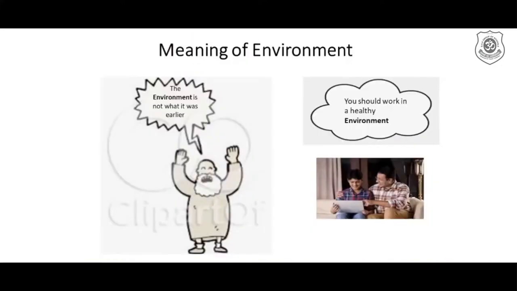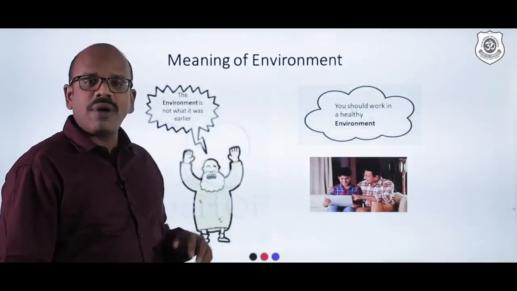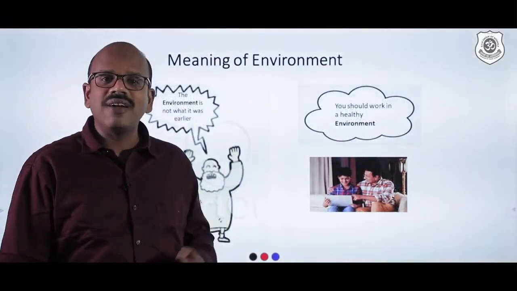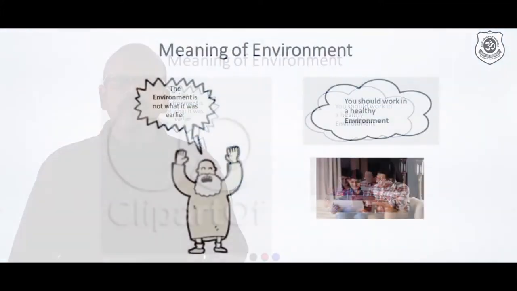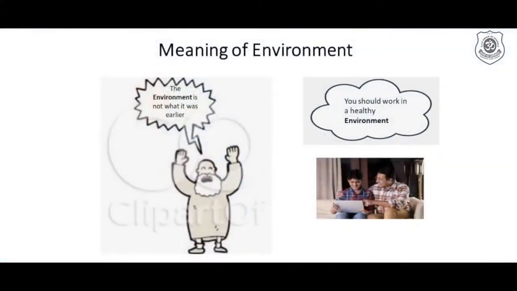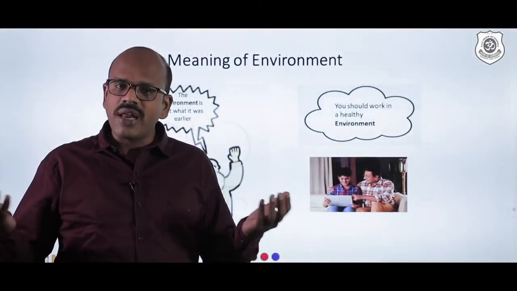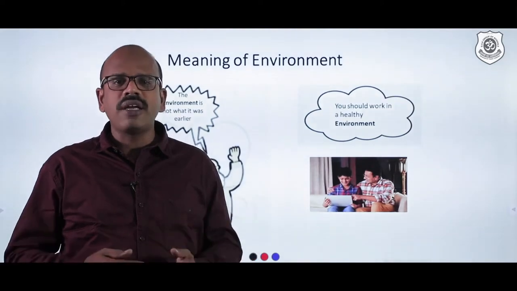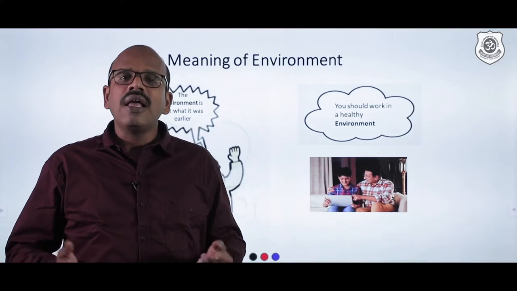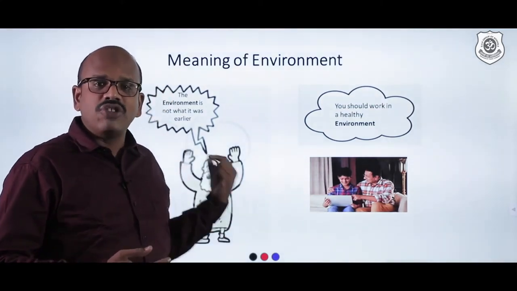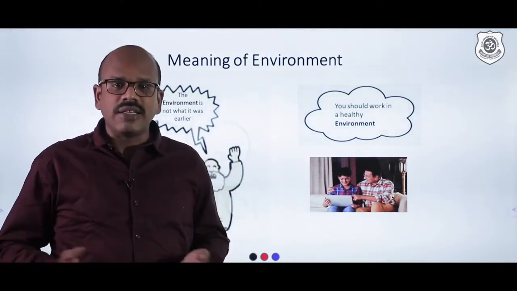You can see an old man saying that the environment is not what it was earlier. For him, earlier means his younger age, say around 25 or 40 years back. The atmosphere was very neat, not very polluted, the educational system was different, the values were different. The word environment for this gentleman means all these things.